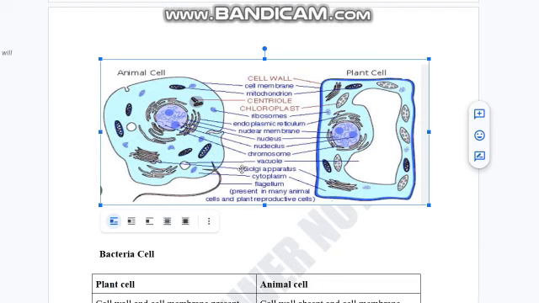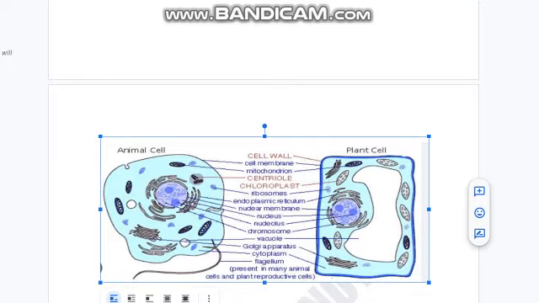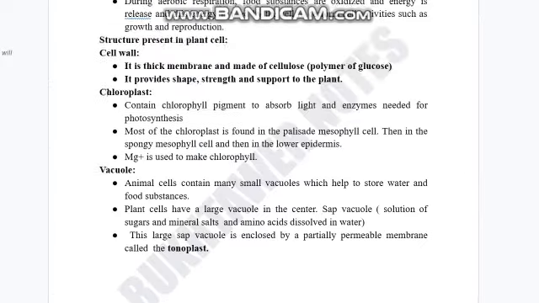And one major thing that I have missed: there are many smaller vacuoles in the animal cell, and there is one large vacuole in the plant cell. The function of the vacuole is to store food, water, and salts. The plant cell vacuole is basically semi-permeable. It contains sugar and salts, so it is also called the sap vacuole. This is how the plant stores a large amount of water in its body.